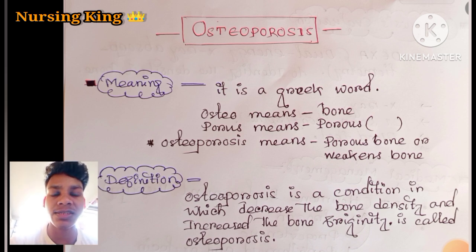So what do you understand? Osteoporosis means decreased bone density.